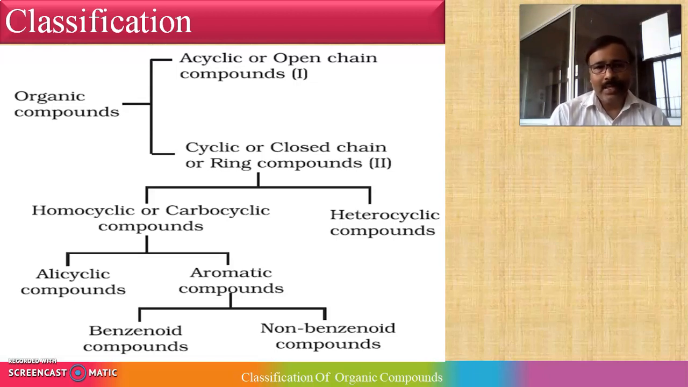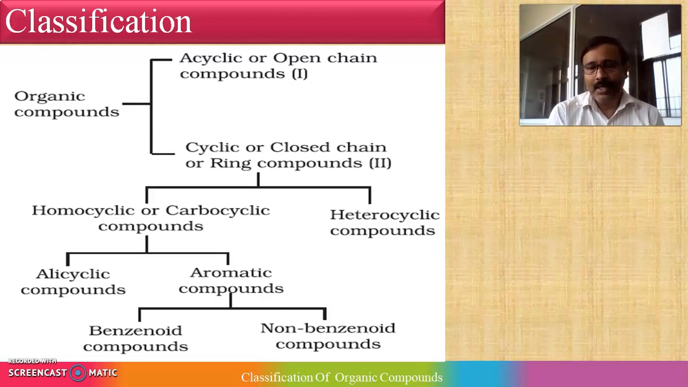Again, homocyclic is divided into two subcategories, alicyclic compounds and aromatic compounds. We will look at the difference between alicyclic and aromatic in the next slide. Aromatic compounds are divided into two categories: one is the benzenoid compound, which contains a benzene ring, and the other is the non-benzenoid compound. The name indicates everything, right? So this is all about the classification of organic compounds.